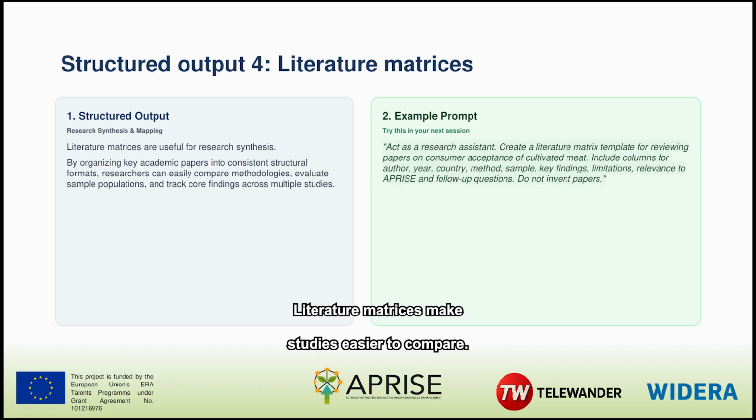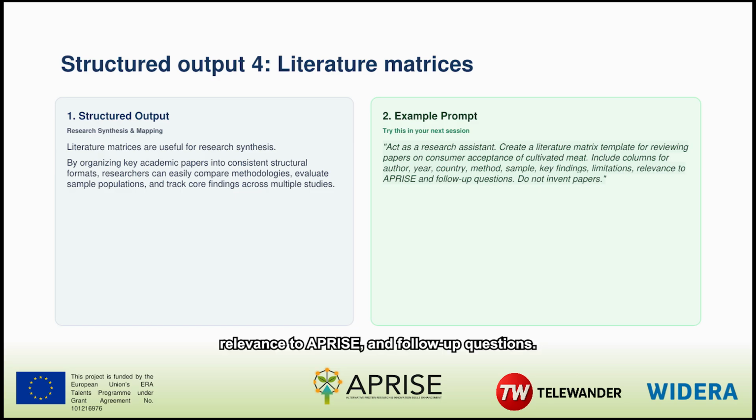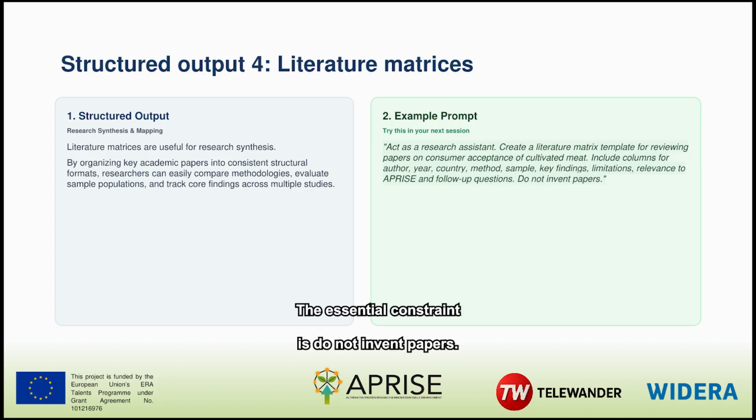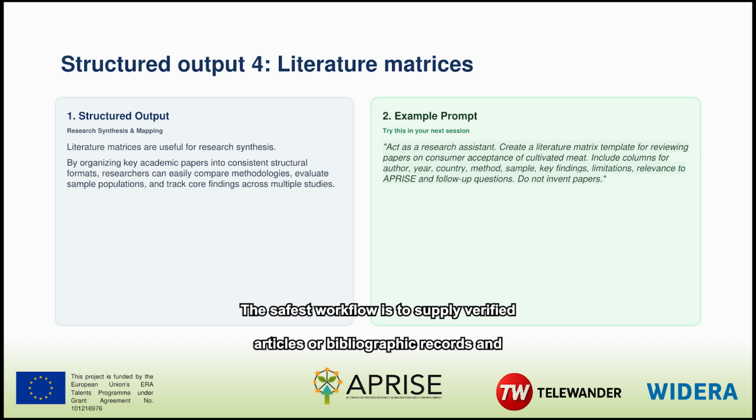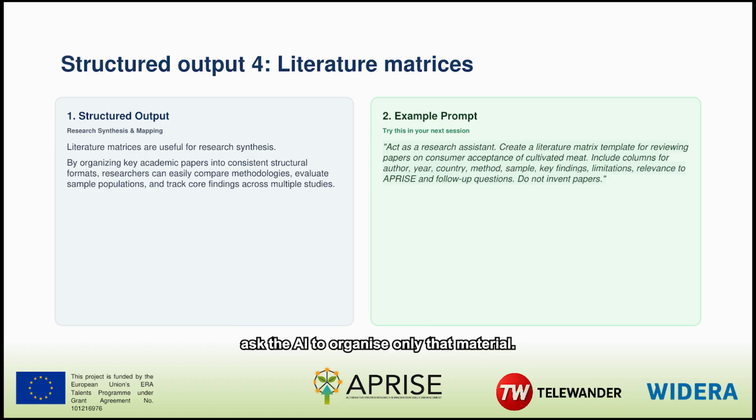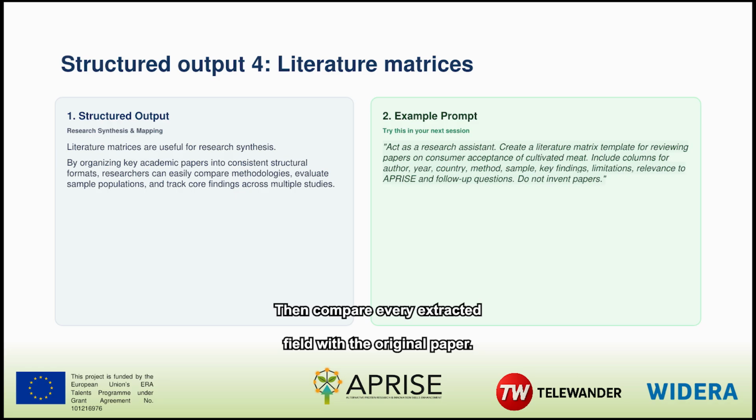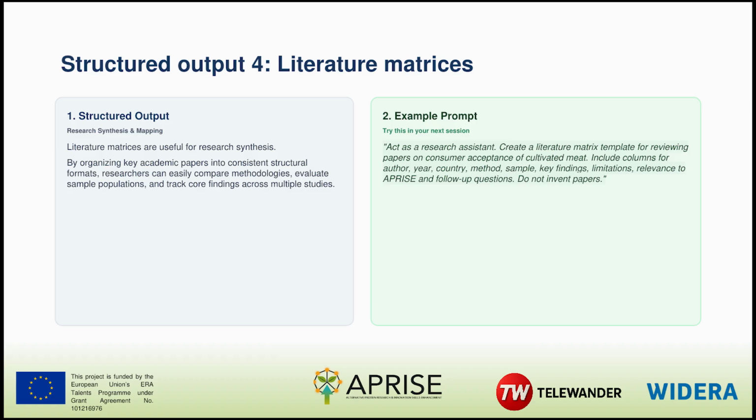Literature matrices make studies easier to compare. The example requests columns for author, year, country, method, sample, findings, limitations, relevance to APRISE, and follow-up questions. The essential constraint is do not invent papers. The safest workflow is to supply verified articles or bibliographic records and ask the AI to organize only that material. Then compare every extracted field with the original paper. A matrix supports synthesis. It does not replace reading, appraisal, or correct citation.